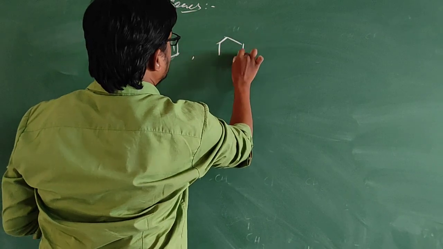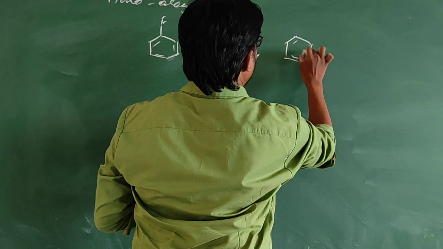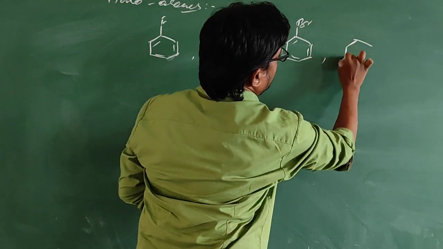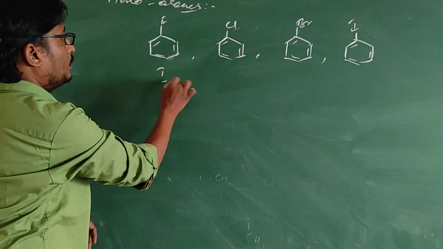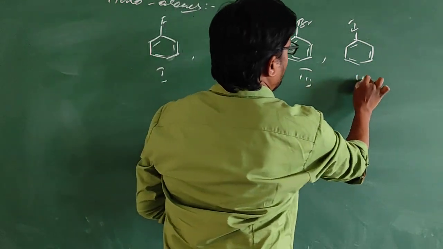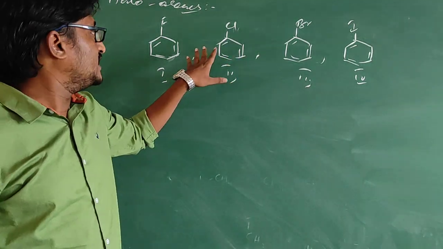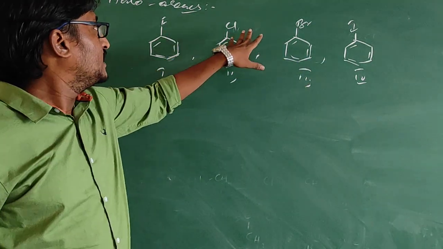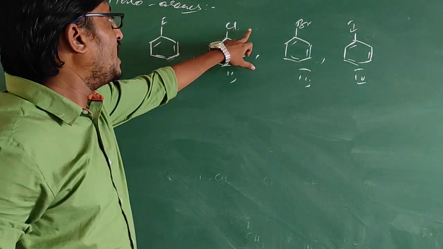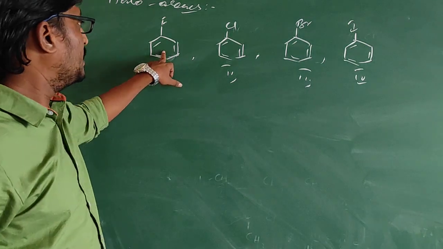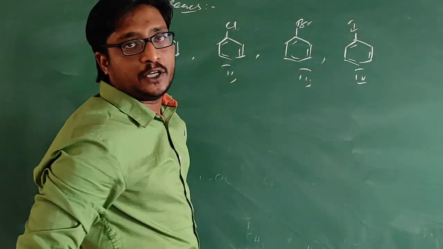Fluorobenzene, chlorobenzene, bromobenzene, and iodobenzene. 1, 2, 3, 4. Here, if you see, there is no change in the arene group, but there is a change in the halogen. There is no change in the arene group: fluorobenzene, chlorobenzene, bromobenzene, iodobenzene.